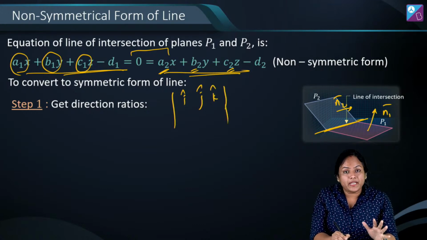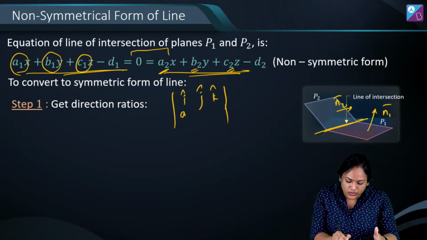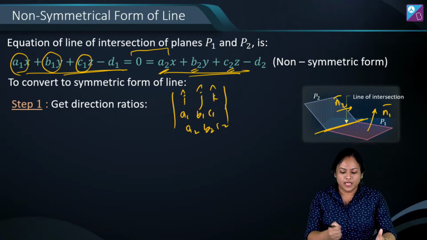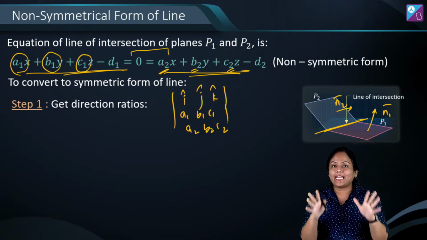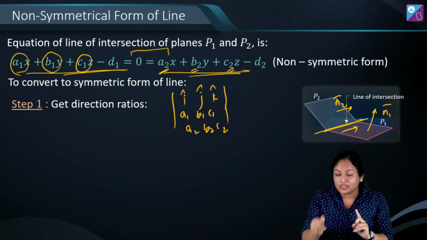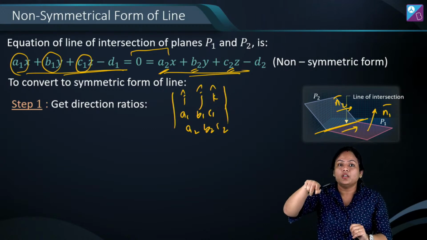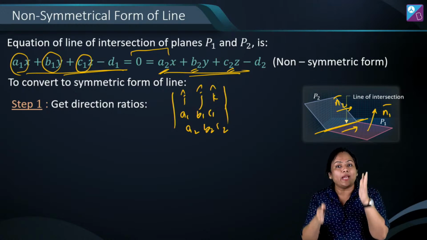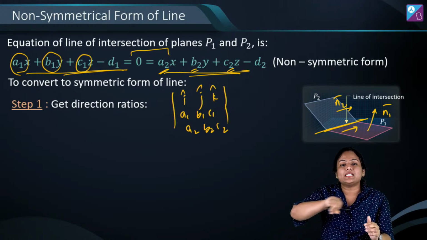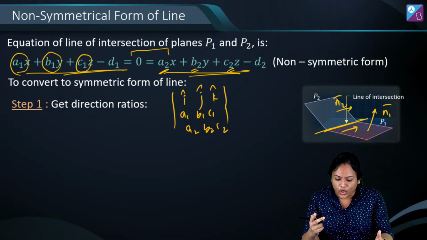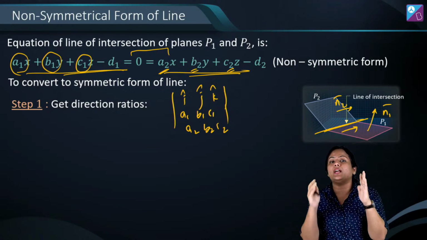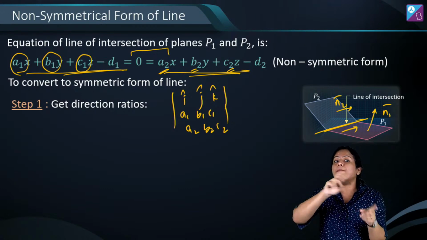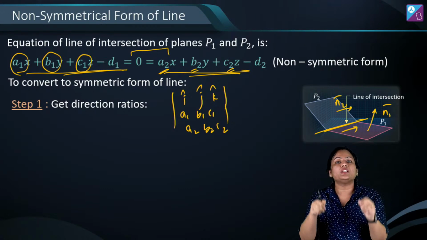right? So this will be determinant I cap, J cap, K cap. This will be A1, B1, C1 and this is going to be A2, B2, C2. And इनका जब मैं cross product ले रहा हूँ, when I take its determinant, I'll get what? I'll get a vector which is along the line of intersection. Alright, it will be perpendicular to both N1 and N2. So line of intersection के along, if you want parallel vector or DR, you have to take cross of N1 and N2 both, क्योंकि वो दोनों के perpendicular है. Line is perpendicular to both N1 and N2.